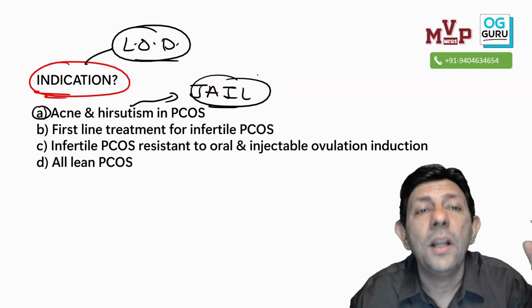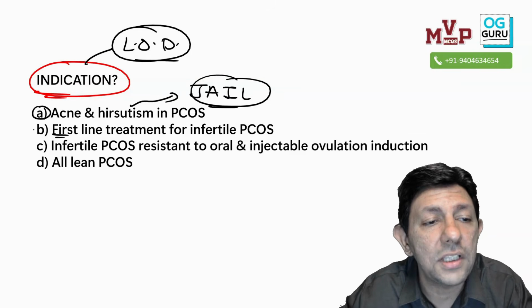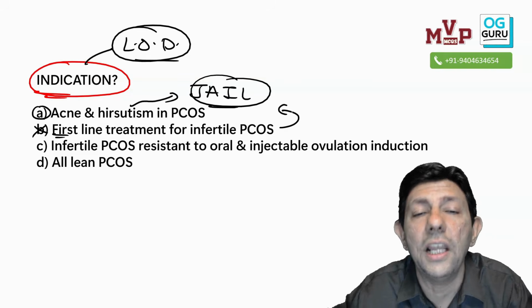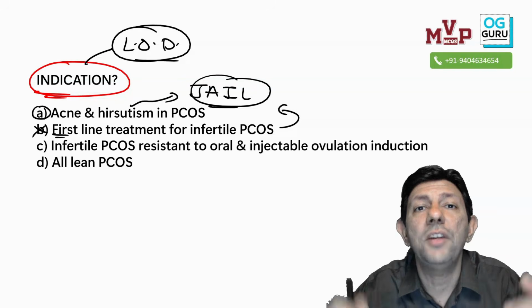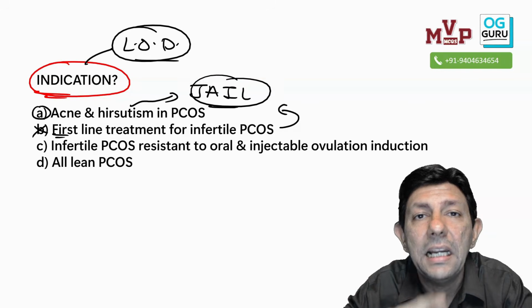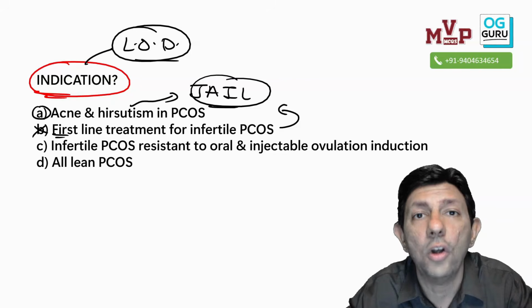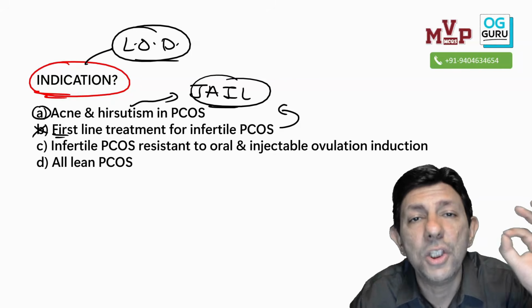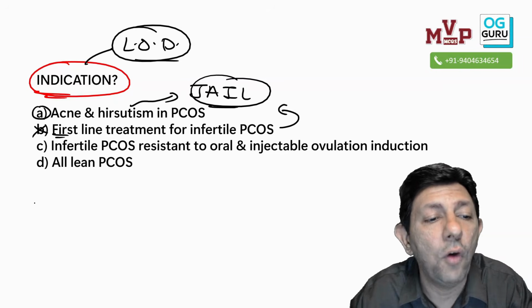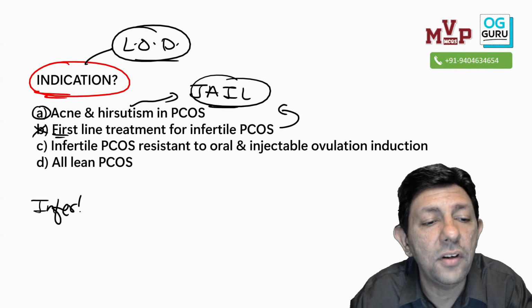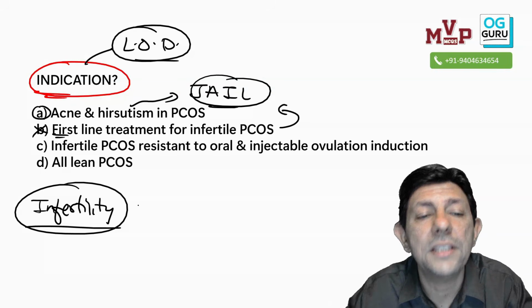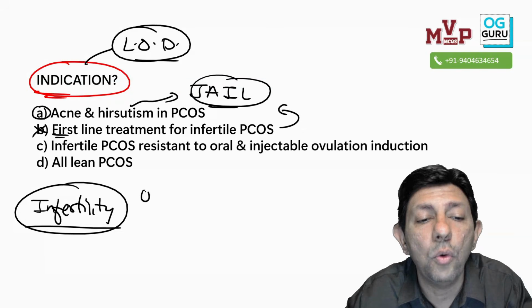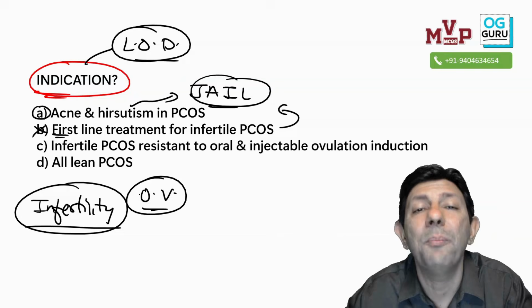Is it clear? Do I do it as a first line treatment? Again, you'll have to go to jail. Why? Because for PCOS, we always try medical management first: diet, lifestyle modification, weight loss. And when the patient is infertile, what do we give first? For an infertile patient with PCOS or PMOS, we always first go for ovulation induction medicines.